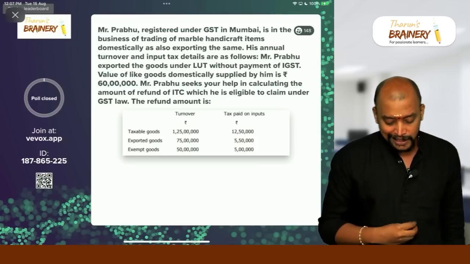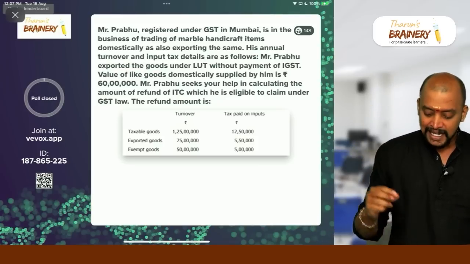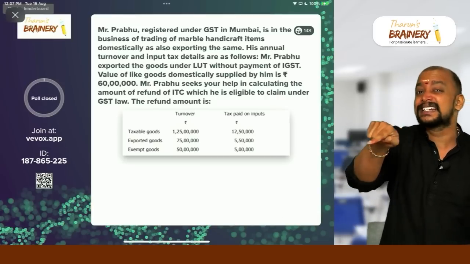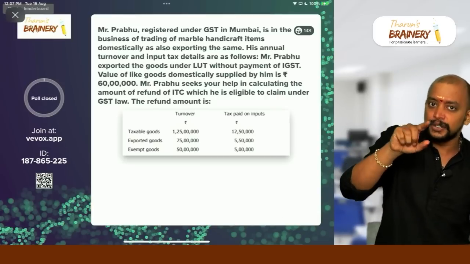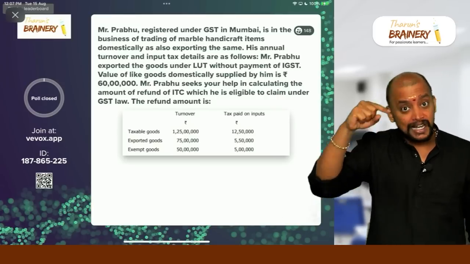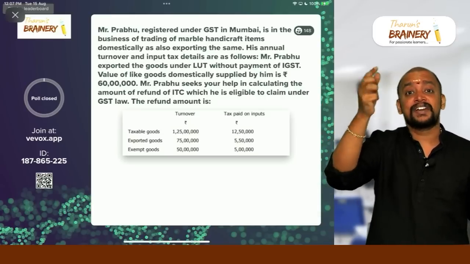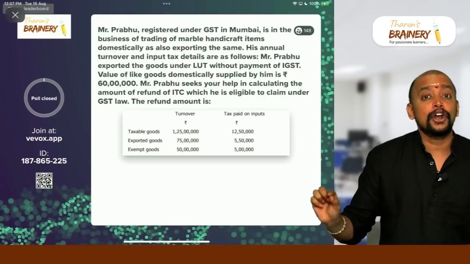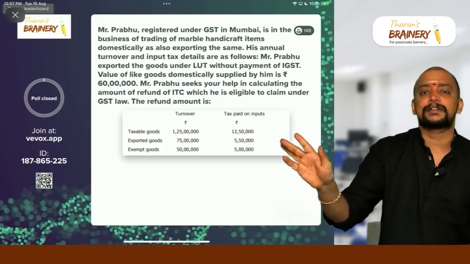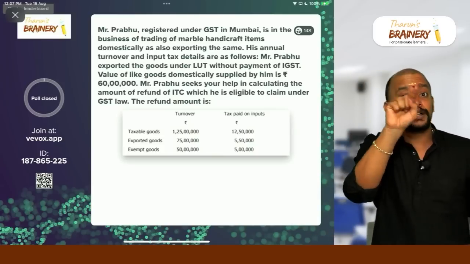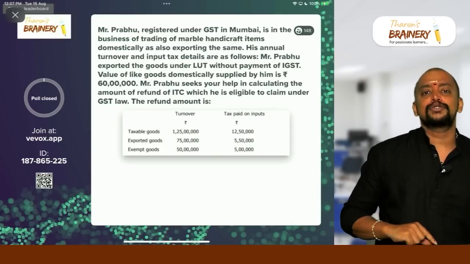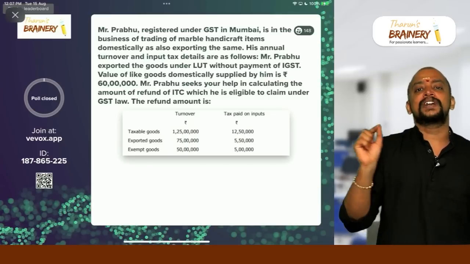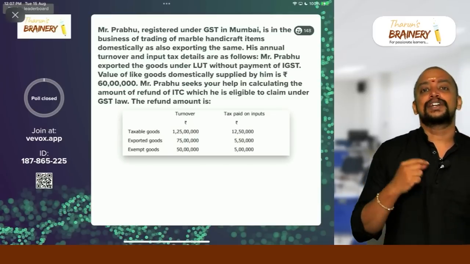What is a zero rated turnover? 75 lakhs. And here the value of those goods domestically supplied is 60 lakhs. So 60 lakhs into 1.5 times 90 lakhs, or 75 lakhs, whichever is lower. So 75 lakhs is the zero rated turnover, and in the denominator you should not take exempted supplies because ITC does not pertain to exempted. So in the denominator it is only 1 crore 25 lakhs plus 75 lakhs. So that is 2 crores.